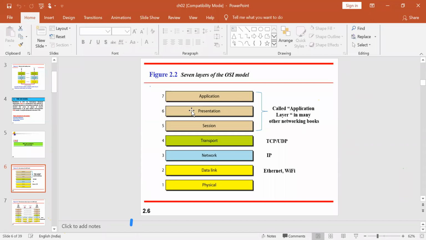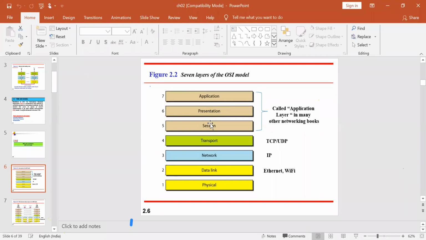Just for that reason, we require this layer called presentation. You have typed a URL. That URL needs to be transmitted, or the data needs to be given to the other end. For that reason, the presentation layer plays a vital role. You have typed a name, google.com. How to represent that google.com in a different manner, that's what it does.